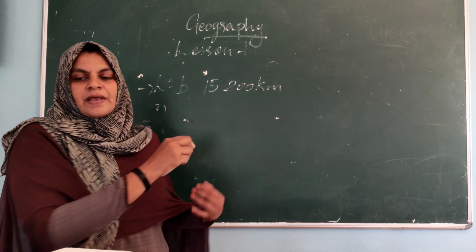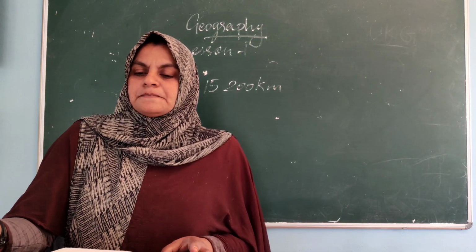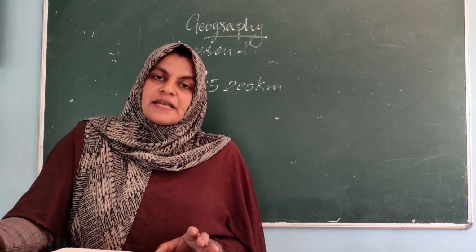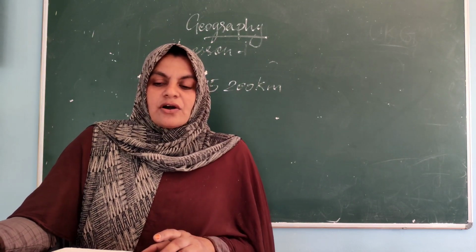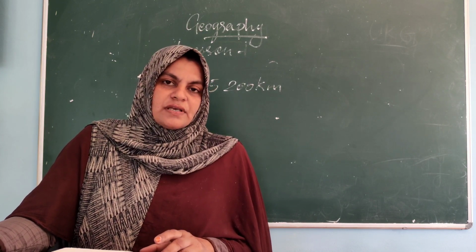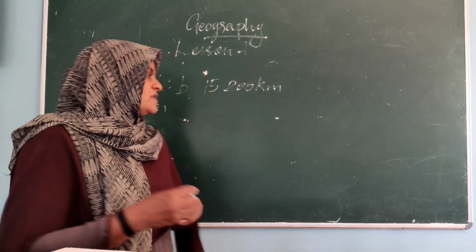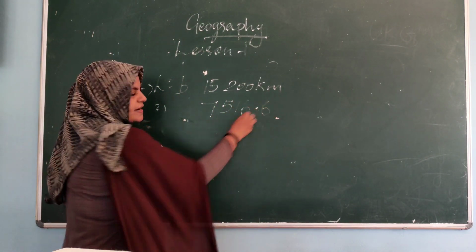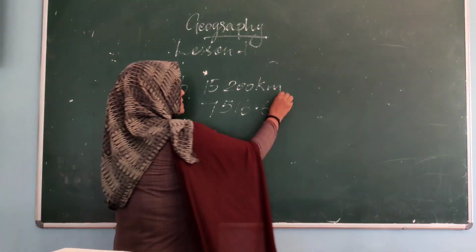Okay, and dear children, the total length of the coastline, including the Andaman and Nicobar and Lakshadweep islands, is 7,516.6 kilometers.